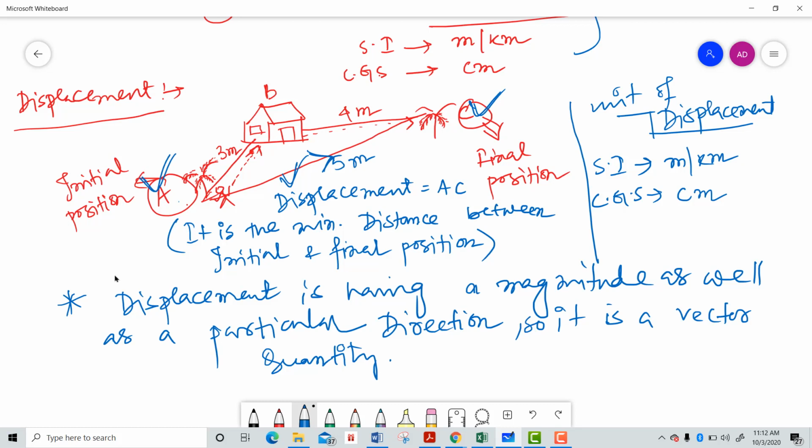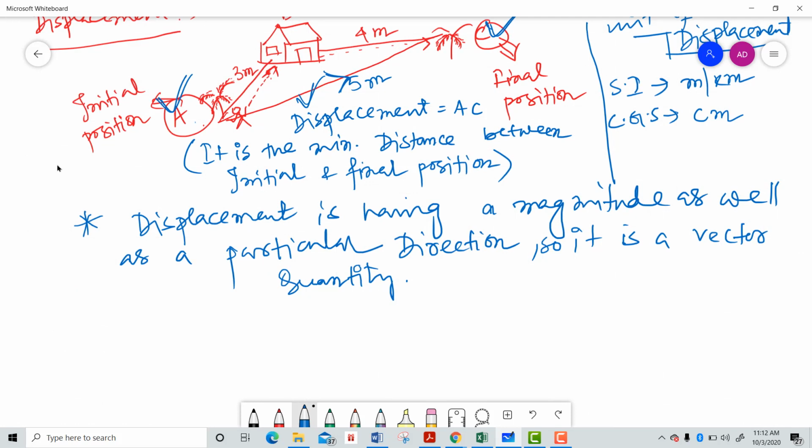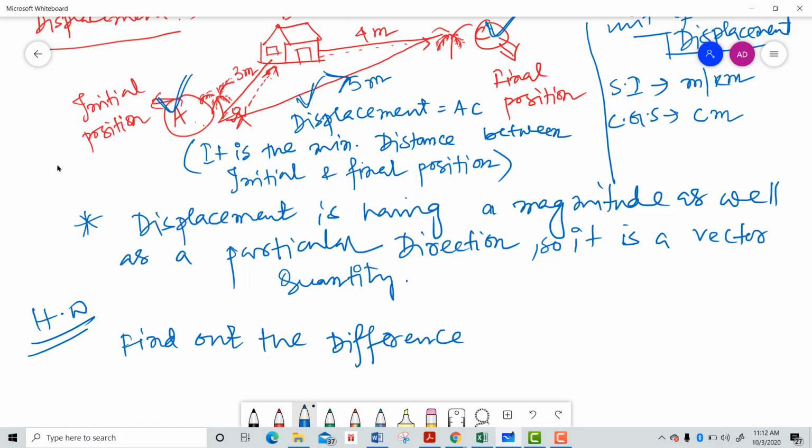The first thing to write down as a difference is the definition of these two quantities. So your homework question: find out the difference between distance and displacement.